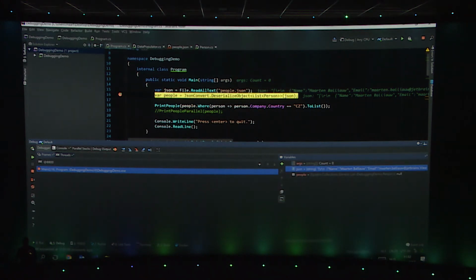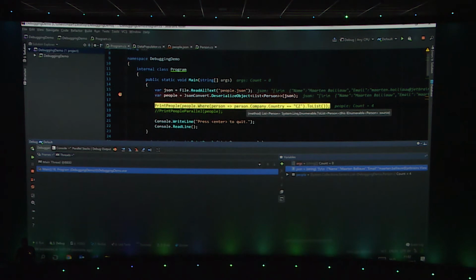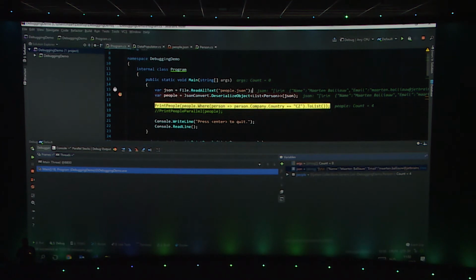Now I can simply easily see that this is some JSON. I can see some part of the data. If I step over, I can even see that this is now a list that contains 4 people, etc. So I can see whatever is in there. A nice thing is that I can do all the things that you would expect from a debugger. So step into, step over, etc.